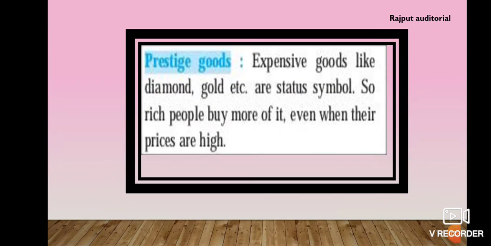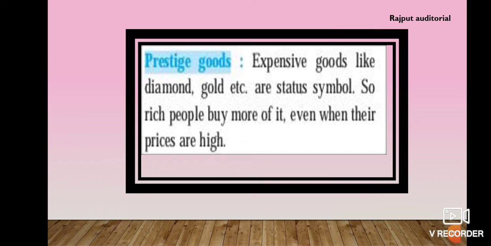prestige good. Let me read first. What happens in this case of prestige good? Expensive goods like diamond, gold, etc. are status symbols. So rich people buy more of them even when their prices are high. What we have learned from the start of this chapter is that when the price rises, demand falls, and when the price falls, demand rises. But in the case of exception of law of demand, and in the case of prestige goods, the demand rises when the price rises, for goods like diamond and gold.